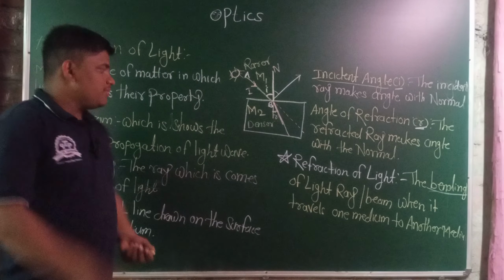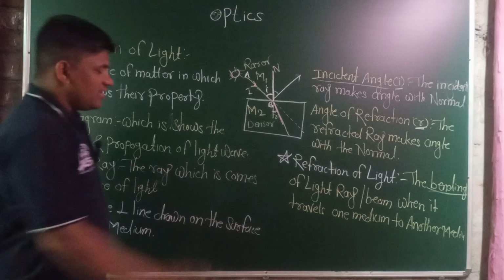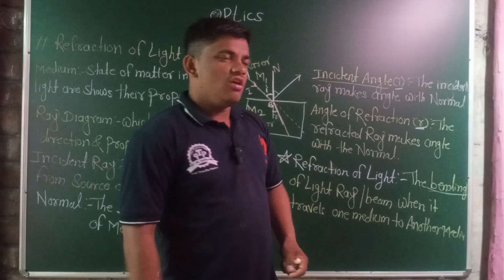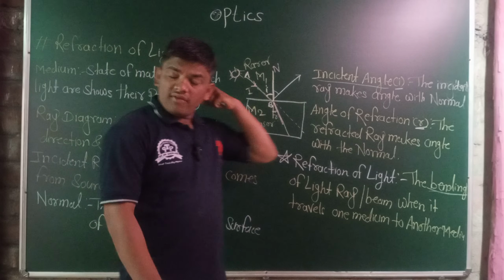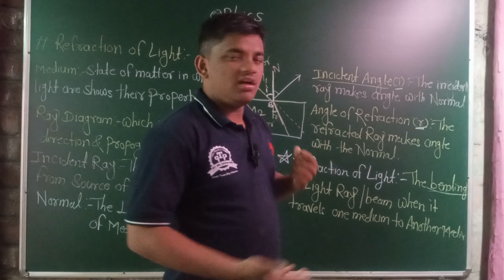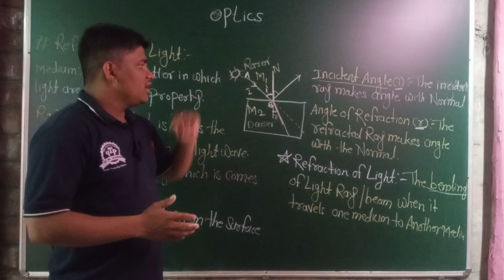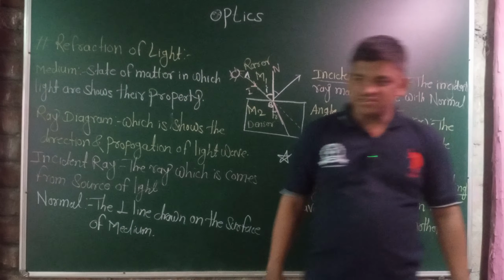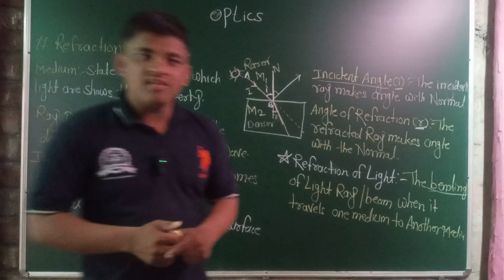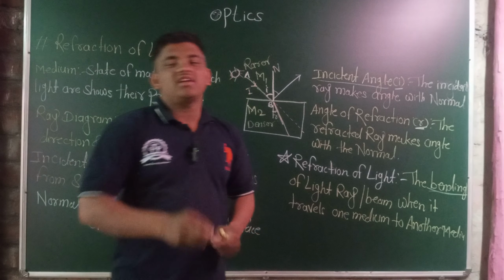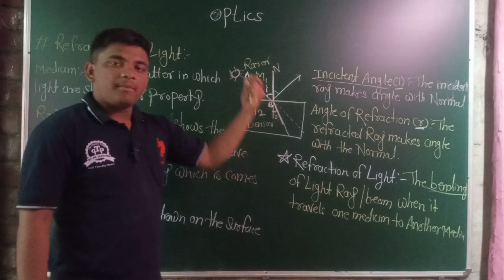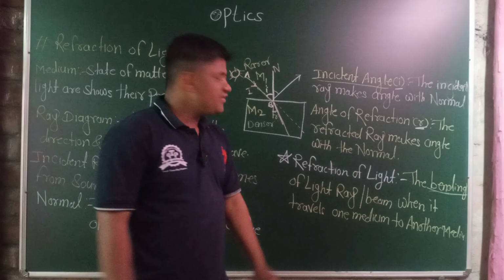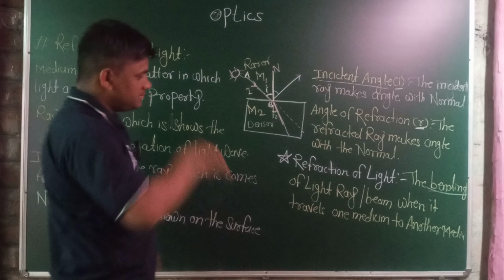Another important one is the refracted ray. The ray, after showing certain properties, is known as the refracted ray, the refracted light path. Then the angle of refraction: the refracted ray makes a certain angle with the normal, or the perpendicular. This is called the angle of refraction, denoted as small r.